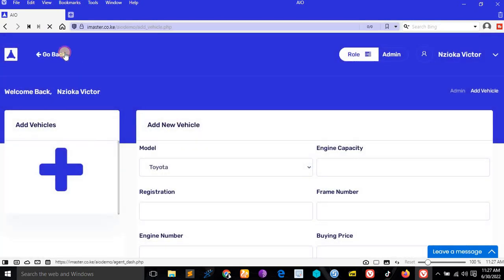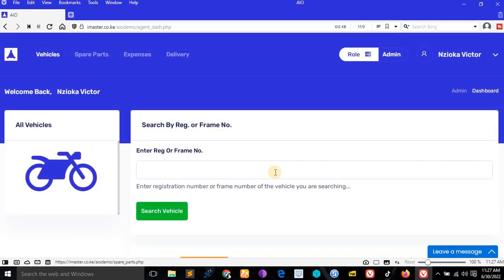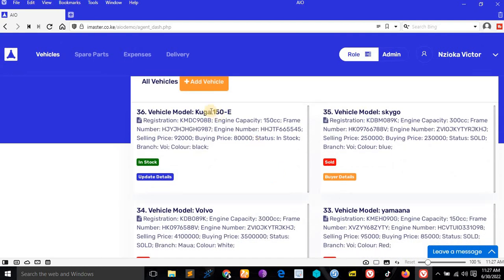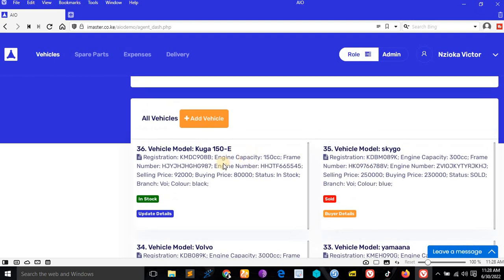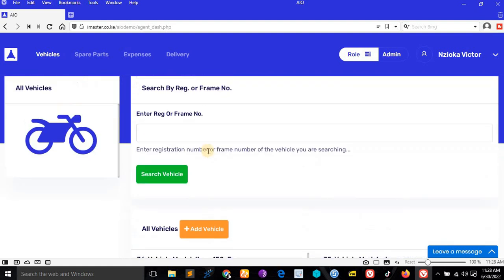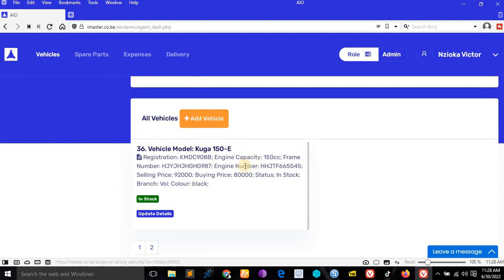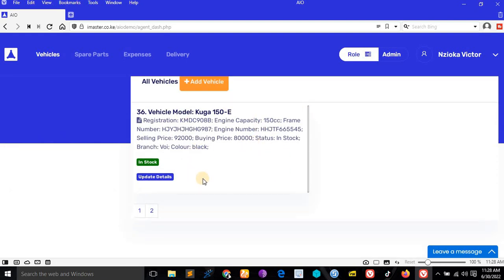If we come back to our system, we just have to press that arrow to go back. You find it is here. They are arranged according to their positions, how they have entered the system. So if you want to search for this vehicle, you can simply copy this number and paste it here, and the system will search and give you the correct details. This is it. You see, good.